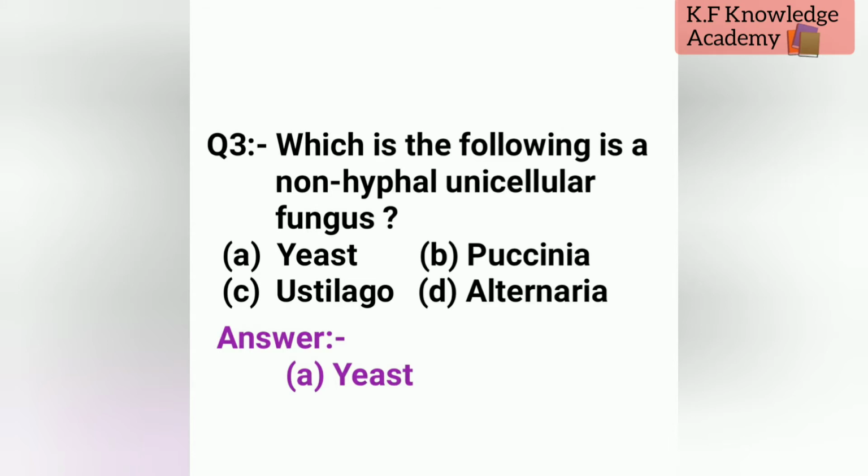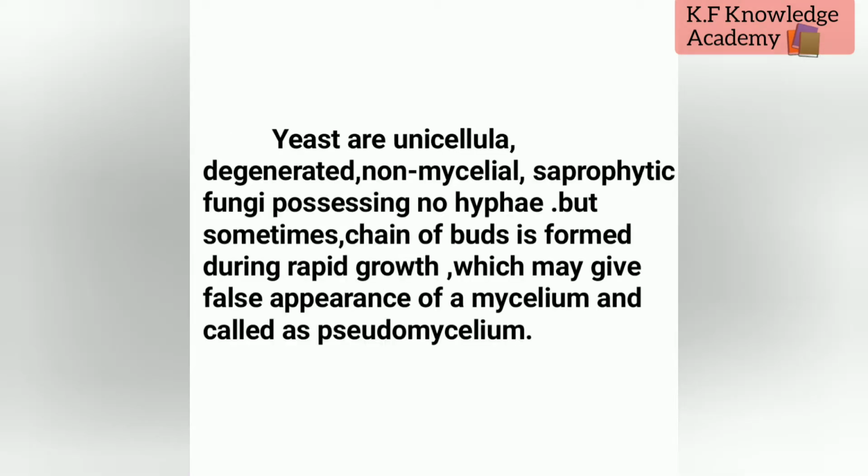Explanation: yeasts are unicellular, degenerated, non-mycelial, saprophytic fungi possessing no hyphae, but sometimes a chain of buds is formed during rapid growth, which may give a false appearance of a mycelium and is called pseudomycelium.